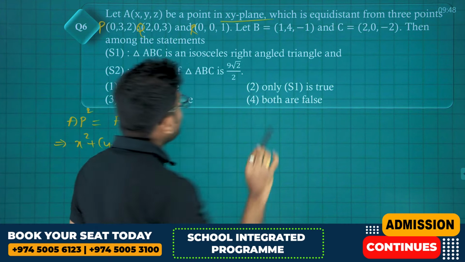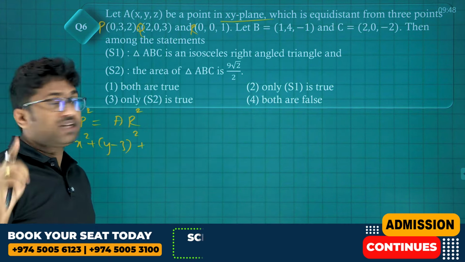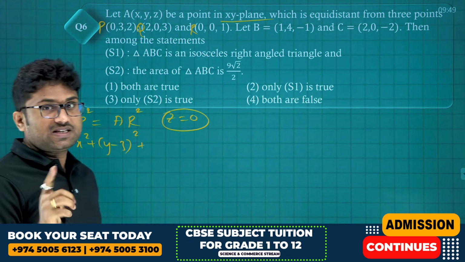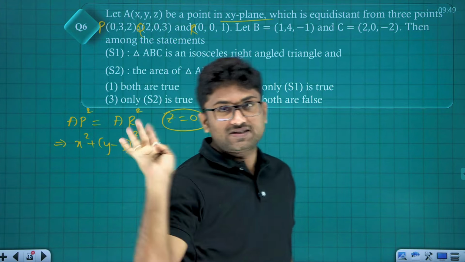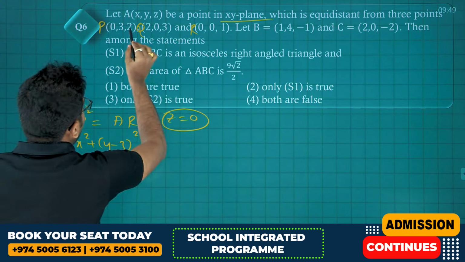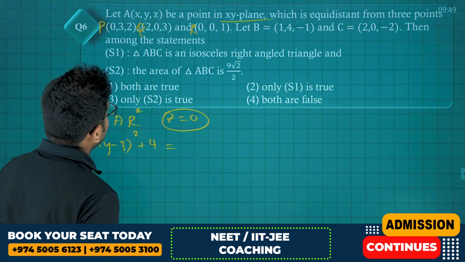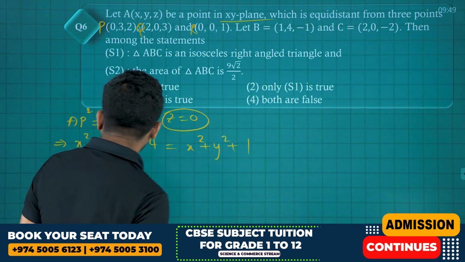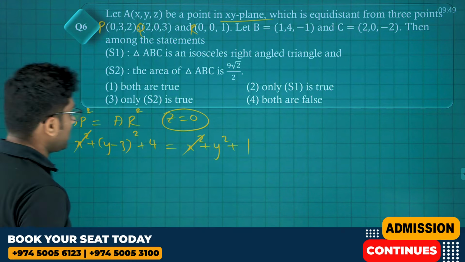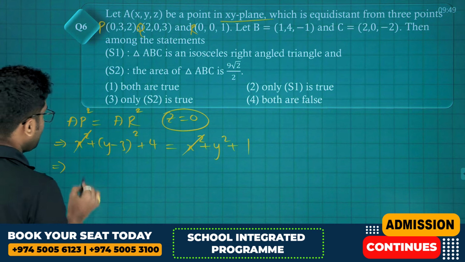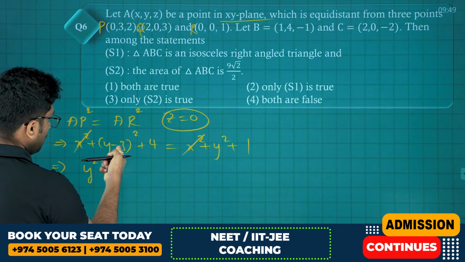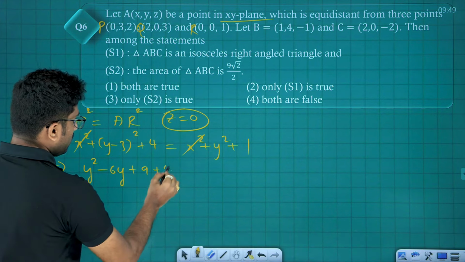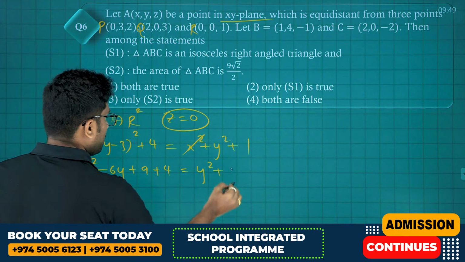XYZ is a point in the XY plane, so clearly Z is equal to 0. First thing, XYZ is a point in the XY plane, so Z is 0. Okay. So directly 0 minus 2 whole square, which is 4, is equal to x square plus y square plus 1. X square gets cancelled. From here, y square minus 6y plus 9 plus 4 is equal to y square plus 1.